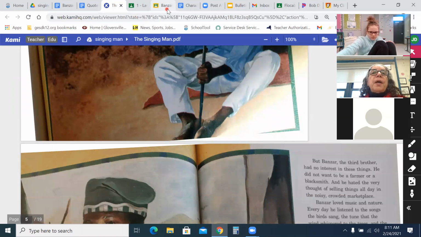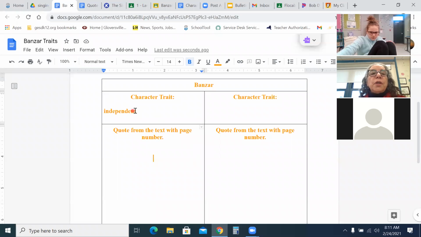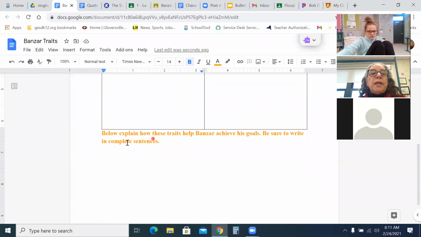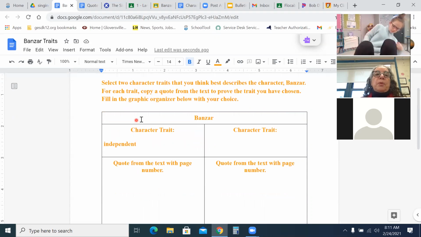But if we go back to that document, here we go. Okay, so you're going to do that once, and then you're going to do it again for a different trait. And you're going to find two different quotes. And then underneath, it says below, explain how these traits help Banzar achieve his goal. Be sure to write in complete sentences. So you're going to put your cursor there, hit enter, and then start writing your sentences. I'm not necessarily looking for a paragraph. I just need an explanation. But you have to explain both. You have to explain, for instance, on mine, how his independence helped him achieve his goal of being a musician, and then whatever your other trait is, okay?